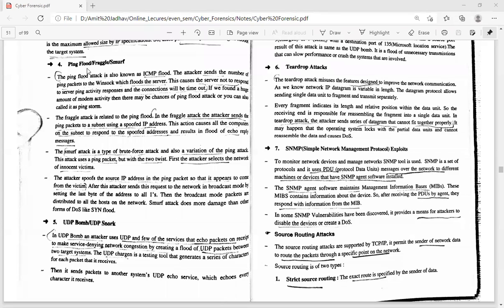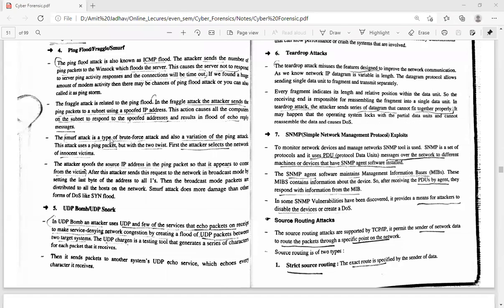The ping flood attack is the first one we have seen. Then the second one is the Fraggle. The Fraggle attack is related to the ping flood. In a Fraggle attack, the attacker sends the ping packet to a subnet using a spoofed IP address. This action causes the computers on the subnet to respond to the spoofed address, and the result is a flood of echo reply messages. So here, the attacker creates the spoofed IP address and sends the request to the server, and the server replies with the echo messages.